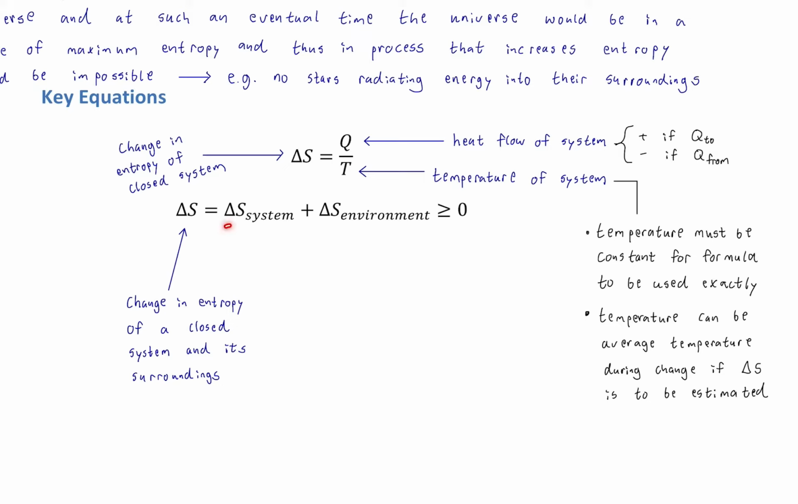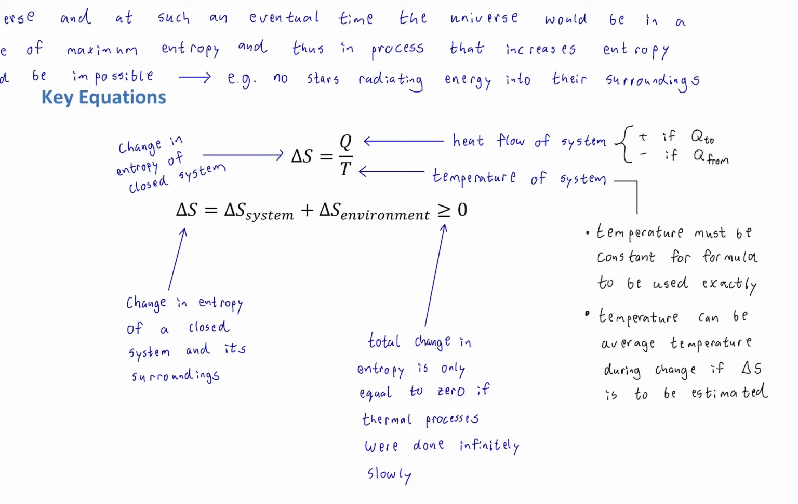But the idea then is if Earth was a system here, the change in entropy of the system plus the change in entropy of the environment, which is the surrounding universe, must be greater than or equal to zero. Now the thing is, when could it be equal? Only theoretically. In reality, it's impossible for it to be equal, all right? The only case where the total change in entropy equals zero is if the thermal processes were done infinitely slowly. So in other words, you'd have to be able to do reversible processes, which is impossible.